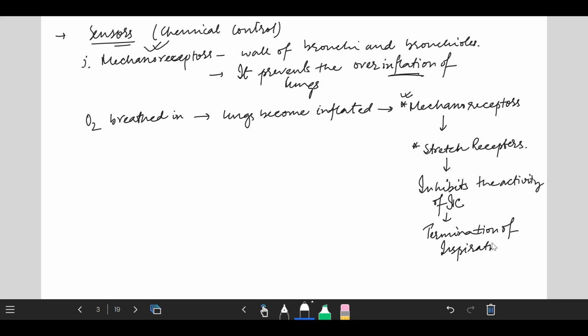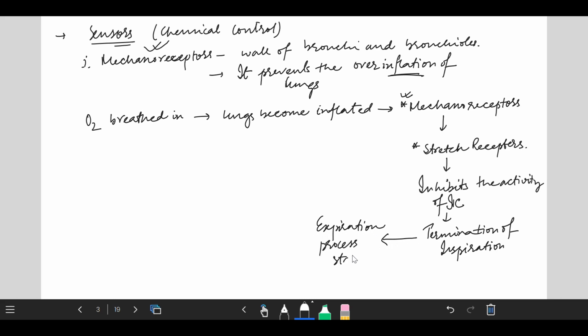After the termination, what happens? Obviously, the expiration process will start, and after the start of expiration, the activity of the stretch receptors decreases.